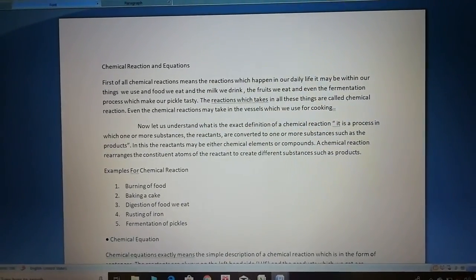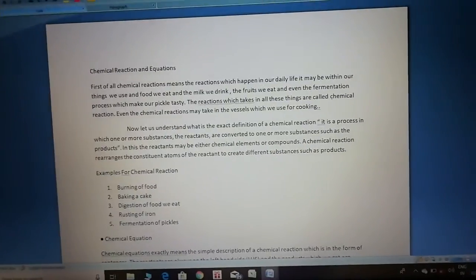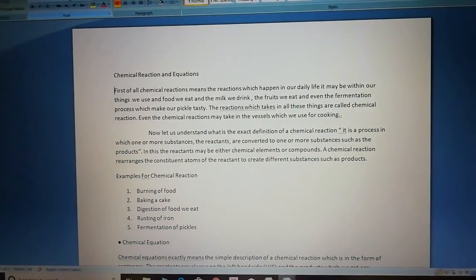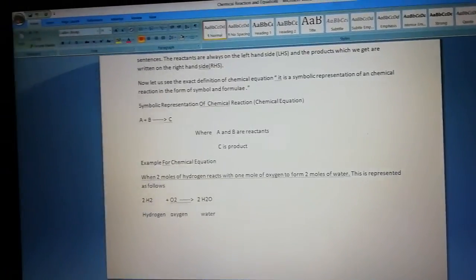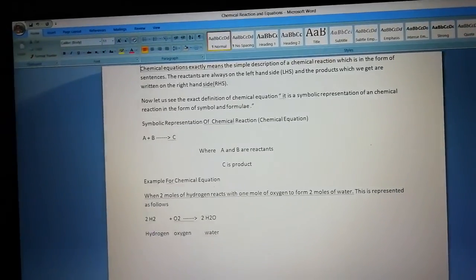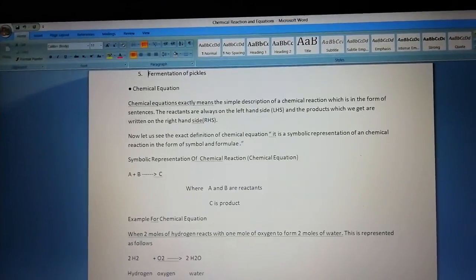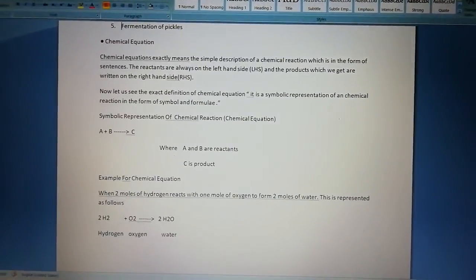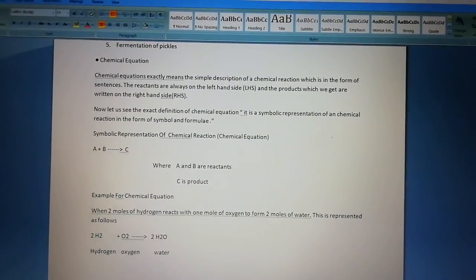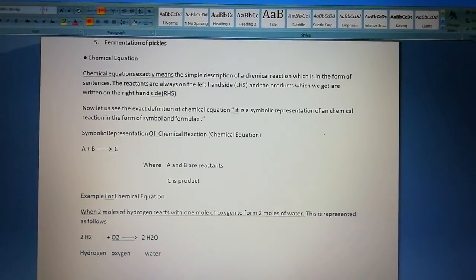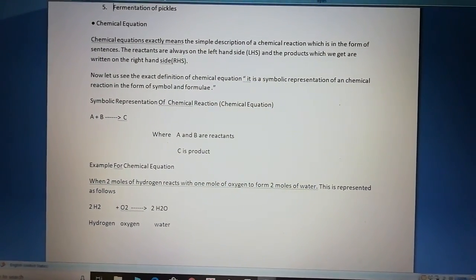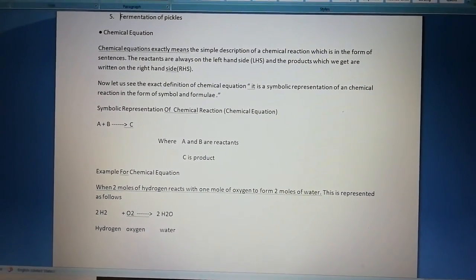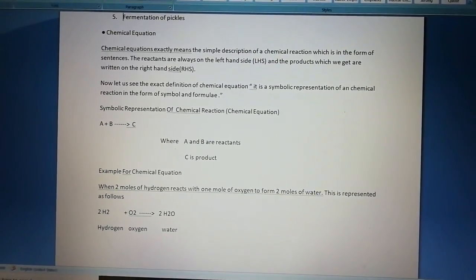Now let us understand what we mean by chemical equations. Generally, a chemical equation is the symbolic representation of a chemical reaction, which may be written in the form of long sentences.